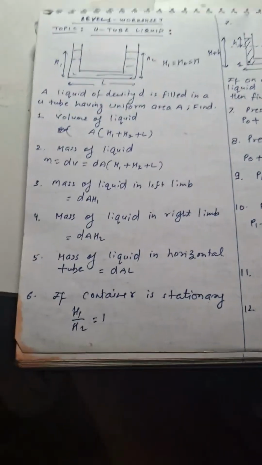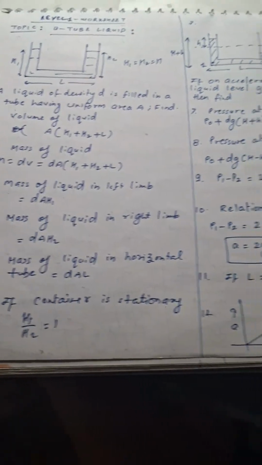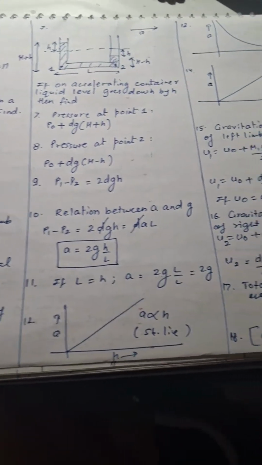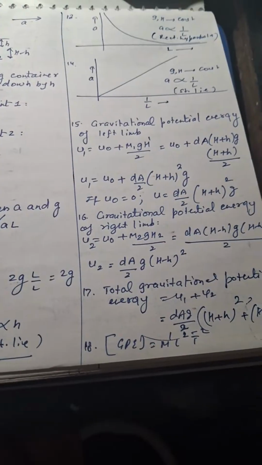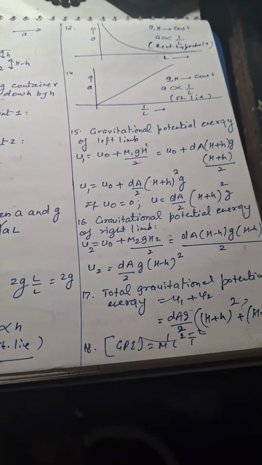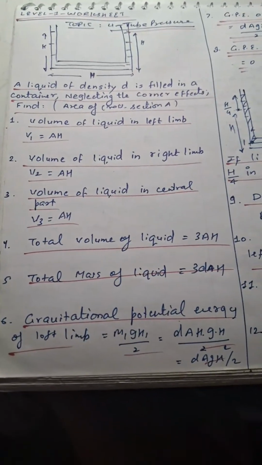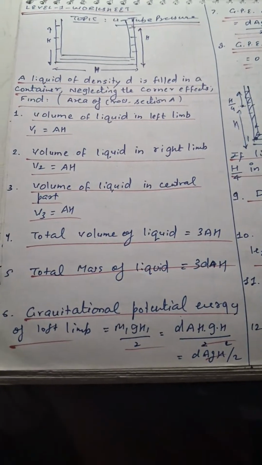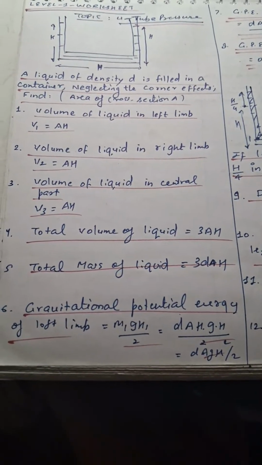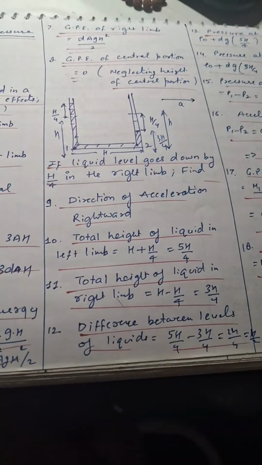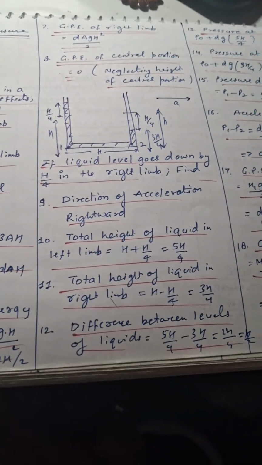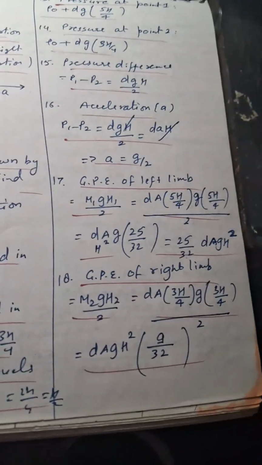Then there is another worksheet on U-tube liquid, with various questions based on pressure difference, graphical based questions, and analysis of gravitational potential energy. Then there is another worksheet on U-tube. So volume of liquid in left, total volume, gravitational potential energy, and work done by the forces, different questions based on that.